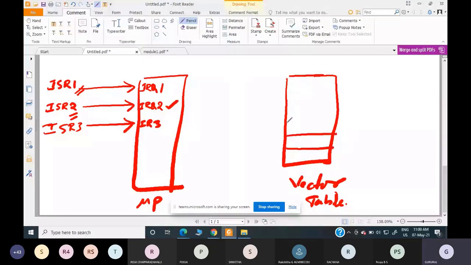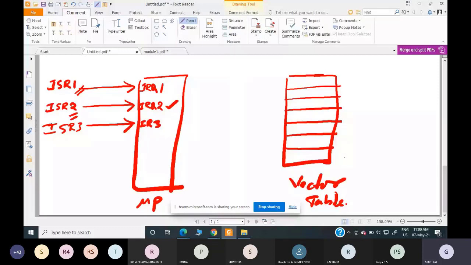And since it is a table, it will contain the starting addresses of all the interrupt service routines that are supported by the ARM Cortex M3 microcontroller or processor.